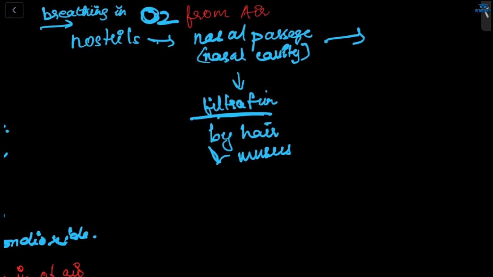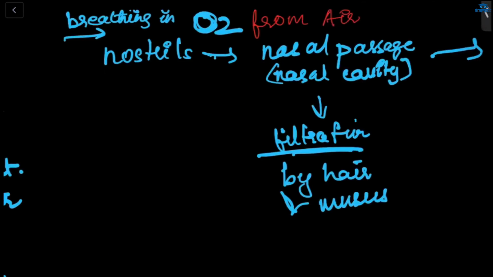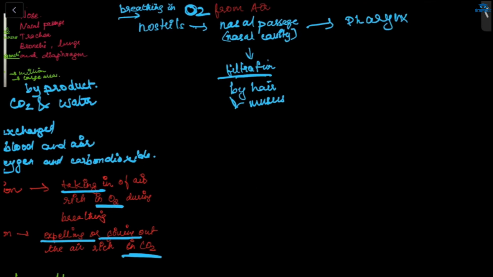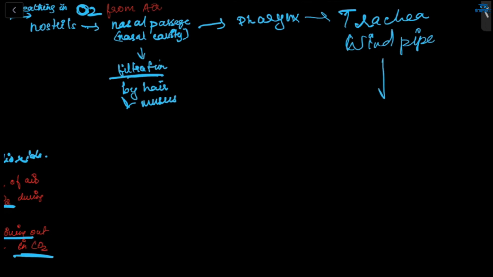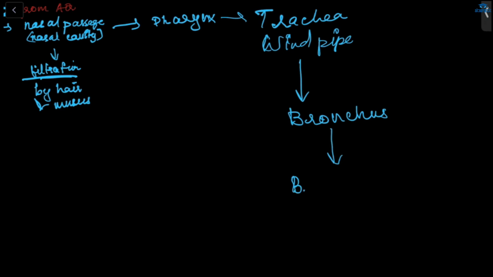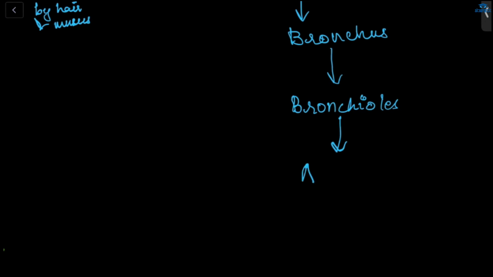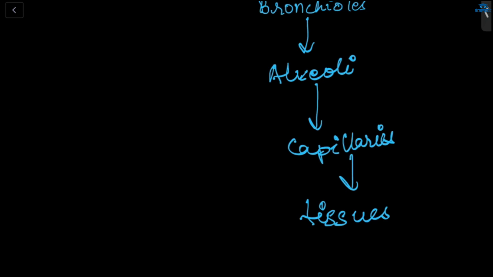From there, where will it go? Pharynx. Then from there to the trachea, or windpipe. From there, bronchus. Next, bronchioles. Then alveoli. From alveoli, it has capillaries. From capillaries to tissues.